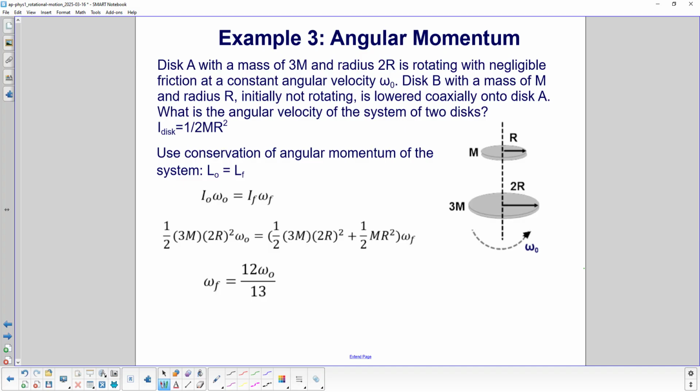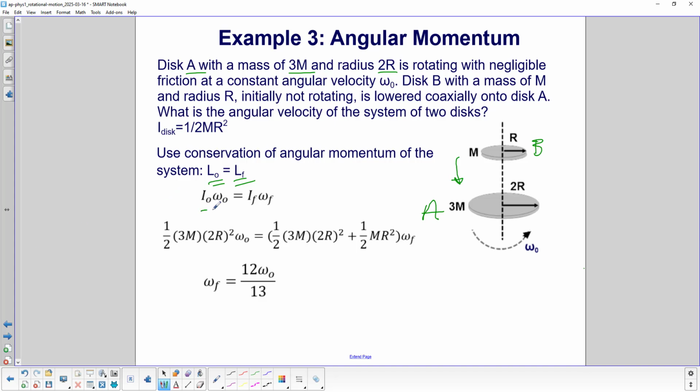So here's our givens right at the top. We have disk A with a mass of 3m and radius 2r. So that's down here. That's disk A. Disk B is up here, and that's lowered down onto disk A. And we have to find the angular velocity of the system of two disks. So we're going to use conservation of angular momentum of the system, where the initial angular momentum is equal to the final angular momentum. There are no external forces here.